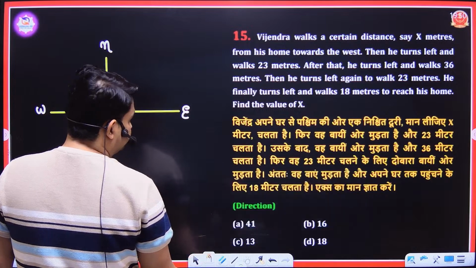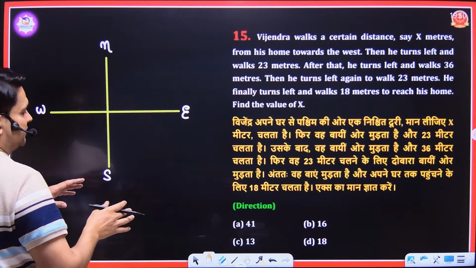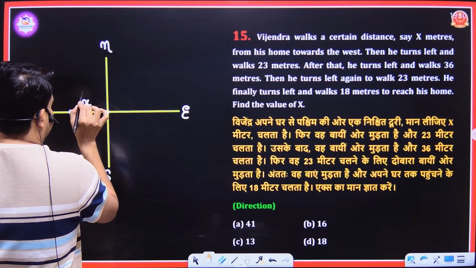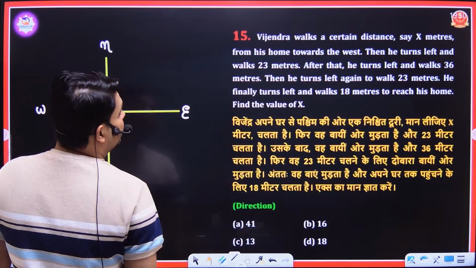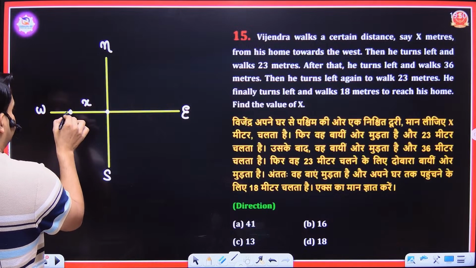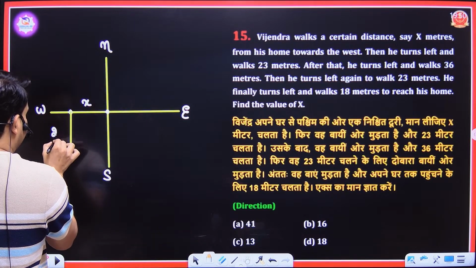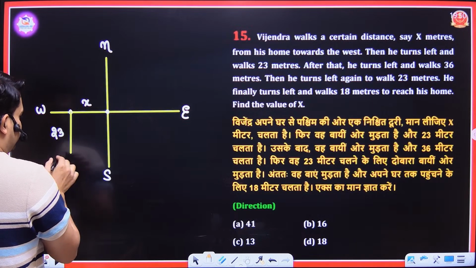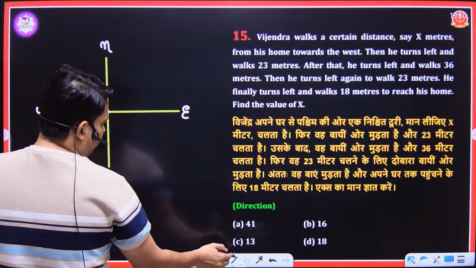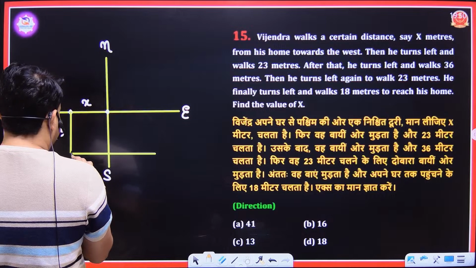Vijender walks a certain distance, say x meters, from his home towards the south. Suppose his home is here, then he moves x meters here. Then he turns left and walks 23 meters. This distance is 23 meters. Then he takes a left. His face is to the south, so his left will be the east side. He walked 36 meters.